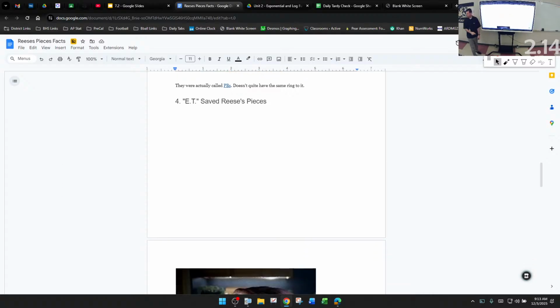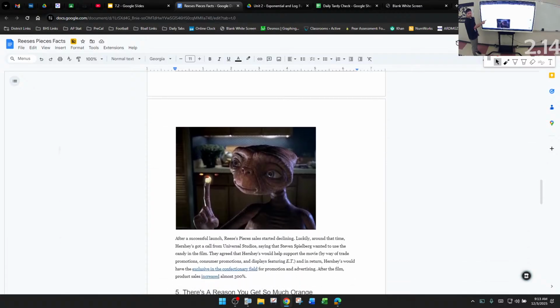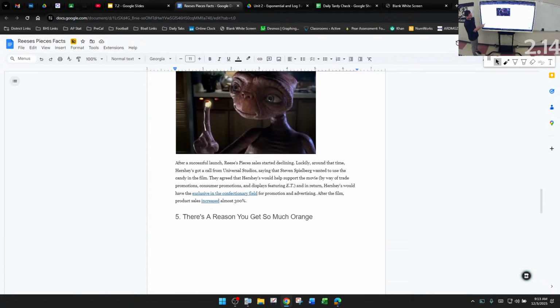E.T. saved Reese's Pieces. Movie E.T., anybody seen it? It's a really, really old movie. After a successful launch, Reese's Pieces sales started declining. Luckily, around that time, Hershey's got a call from Universal Studios saying that Steven Spielberg wanted to use the candy in his film. They agreed.